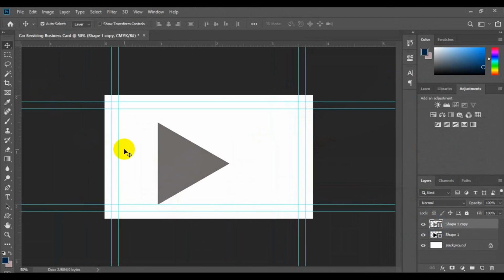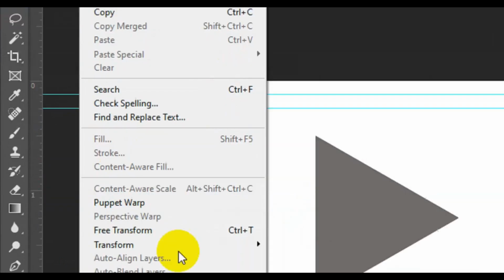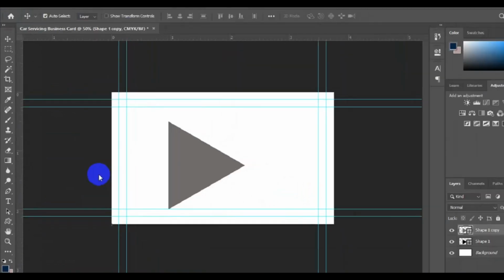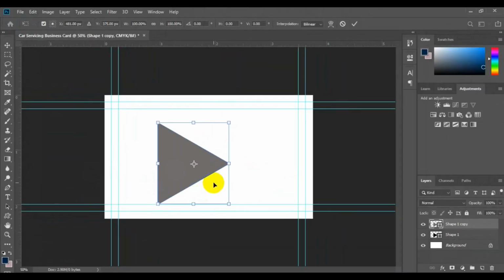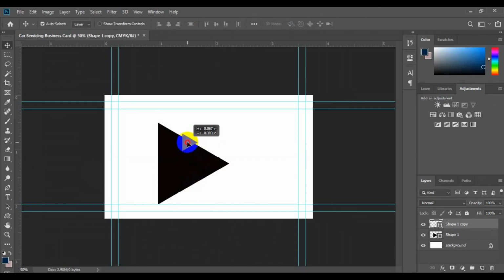Next thing we want to do is to shrink this particular triangle to adjust the size. So you have to come to the home tab right here again. You go to edit, then from edit you have to look for free transform, and then the transformation box is going to pop up. Then you have to press shift key and drag. This allows you to adjust and maintain the right proportion of the shape. Then you can easily drag the triangle into the top of the shape this way.